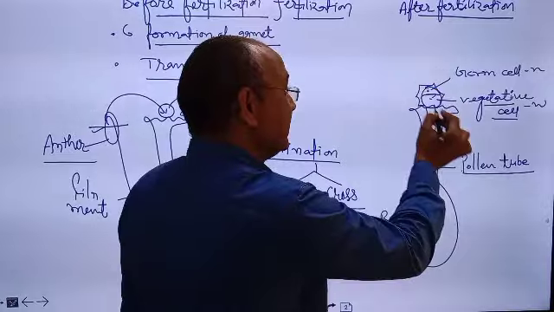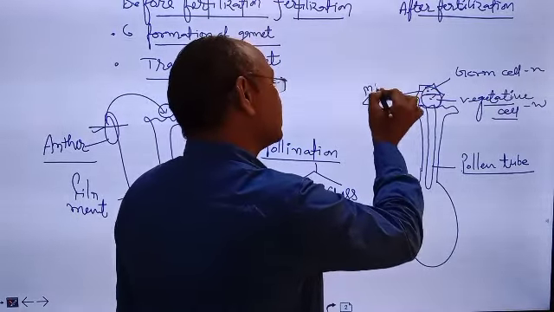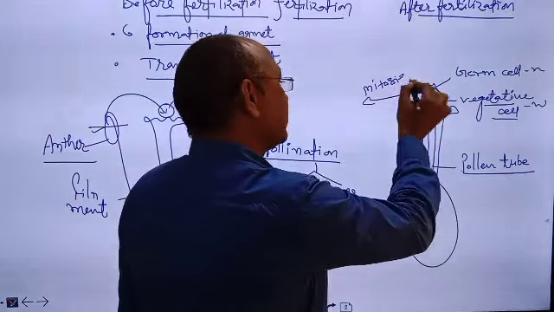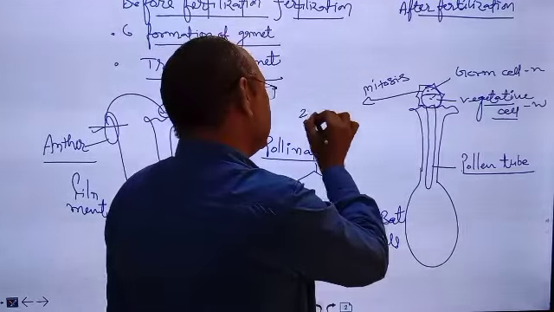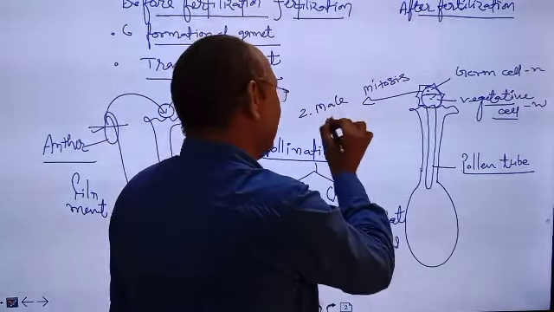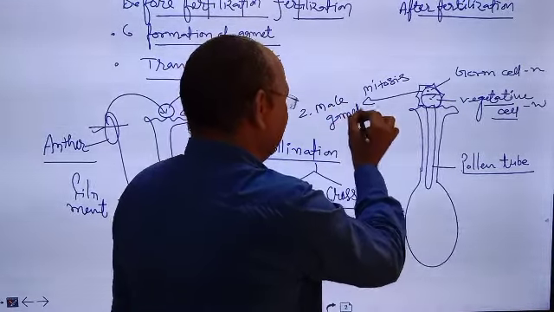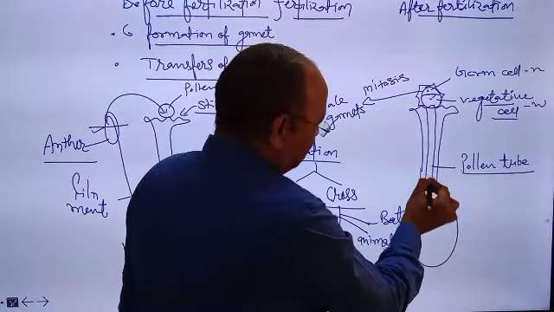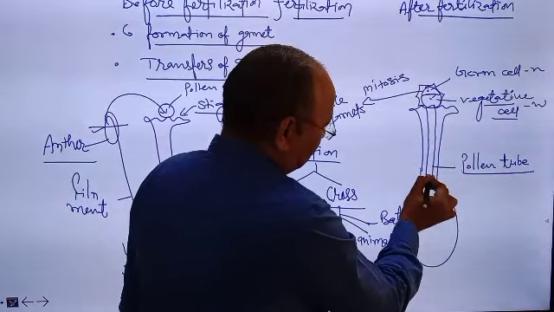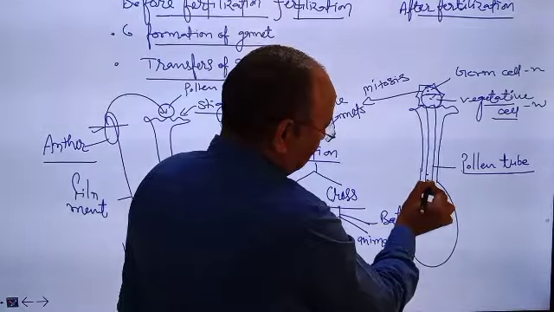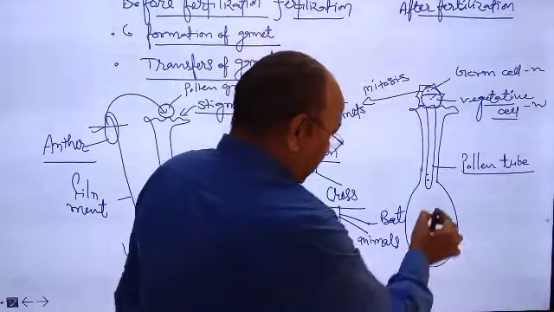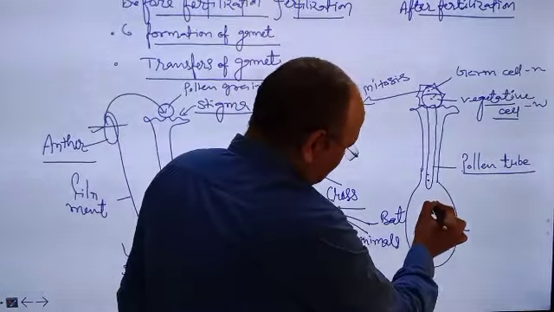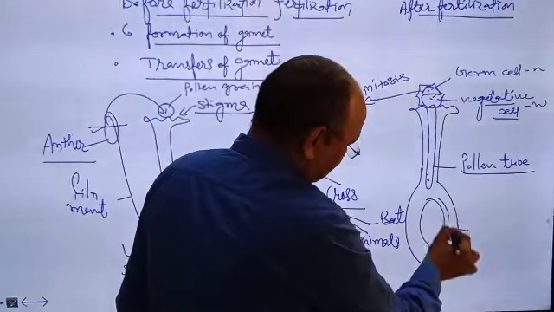Now second, germ cell undergoes mitotic division or mitosis and forms two male gametes. So here are two male gametes.